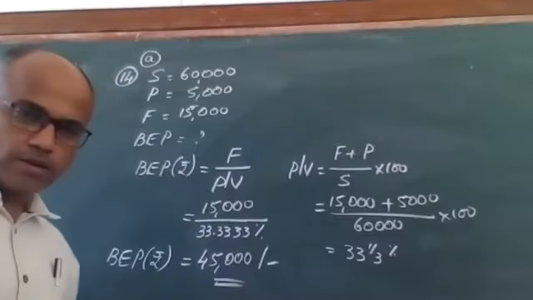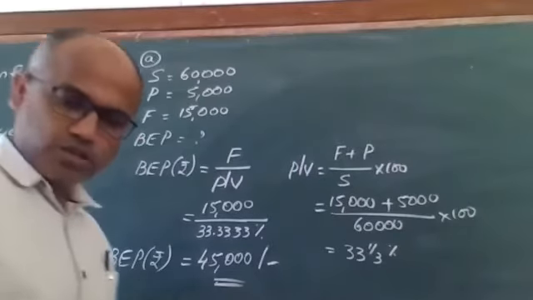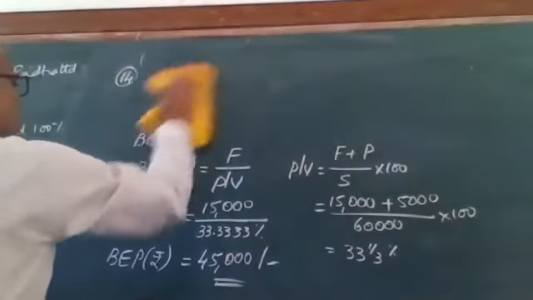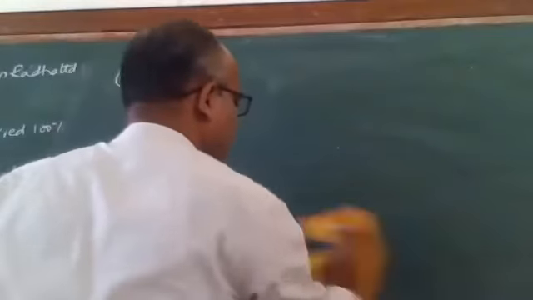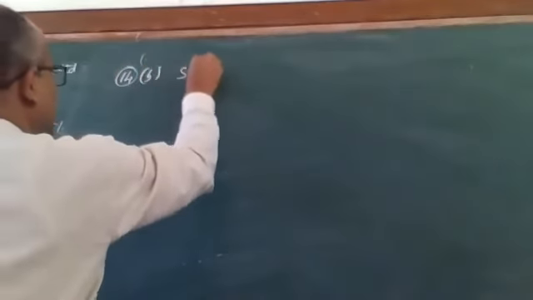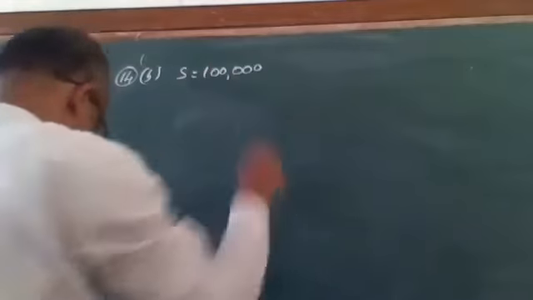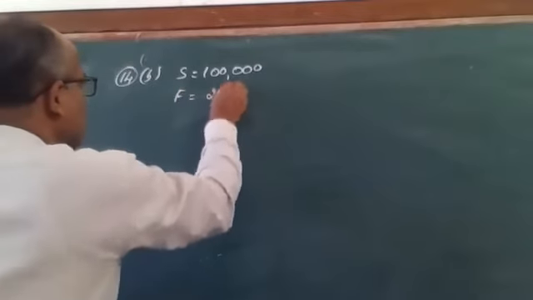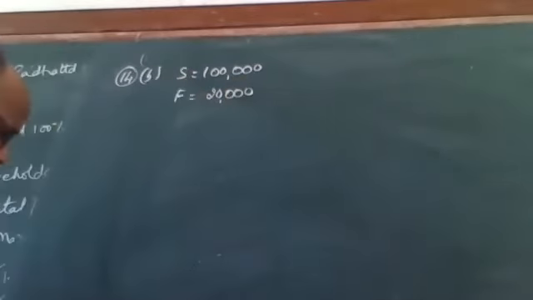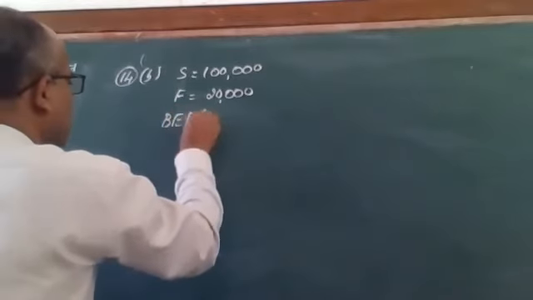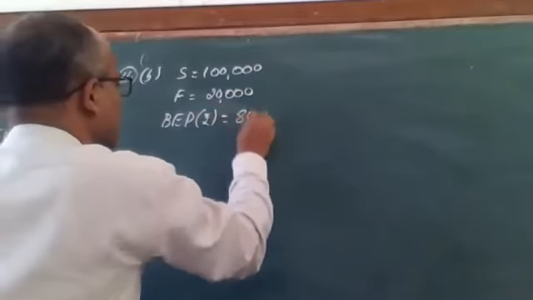Moving on to the second part. The second part of the question says, the company's sales are 1 lakh. Sales are 1 lakh. Fixed cost is 20,000. Capital F is 20,000. And the break-even point in rupees is 80,000. So break-even point in terms of rupees is given as 80,000.